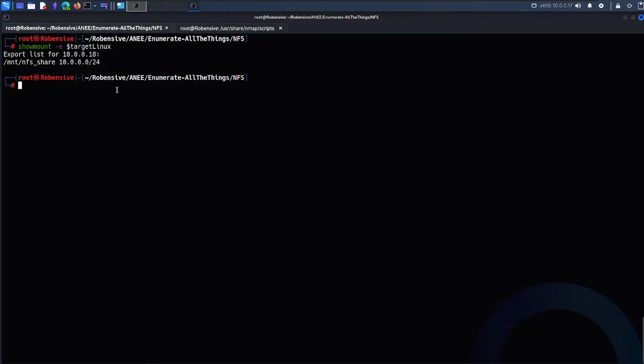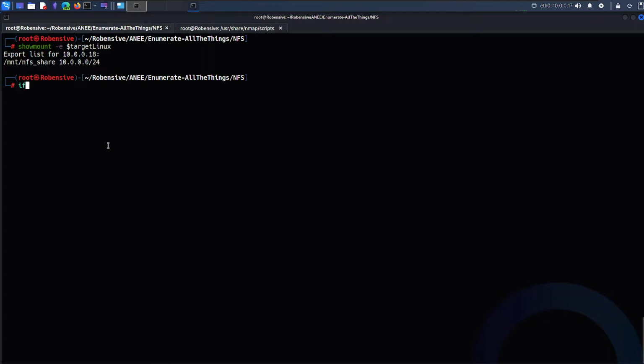Here we go. It says the export list has been dumped for the specific destination, and the output says that it allows the /mnt/NFS share directory to be accessed for this specific network.